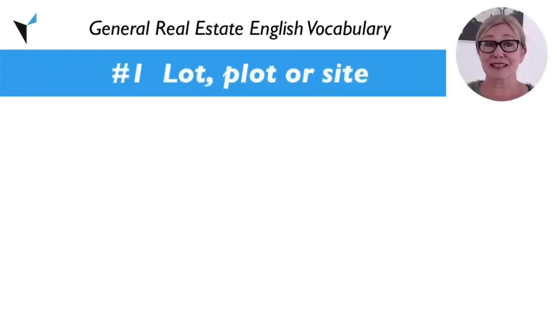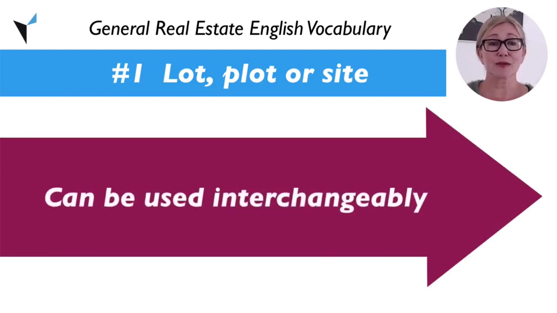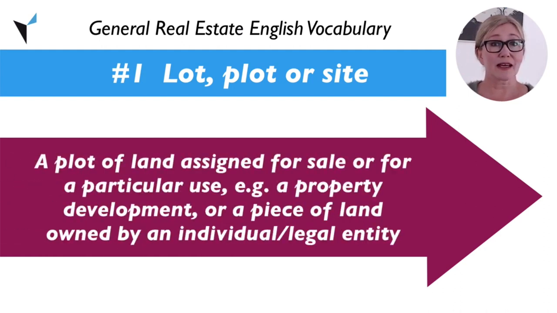First up is lot, plot, or site. All of these three words can actually be used interchangeably. A basic definition would be a plot of land assigned for sale or for a particular use, like a property development, or a piece of land owned by an individual or legal entity.